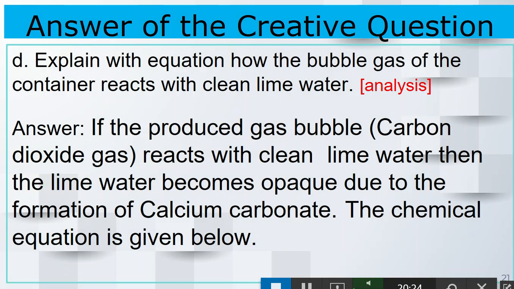I said at the beginning that the bubble gas is actually carbon dioxide gas. So when it reacts with clear lime water, what will happen? It will form calcium carbonate, which is insoluble. That means it is not soluble. In that case, it will precipitate, and it will make the clear water cloudy, or it will make it opaque.